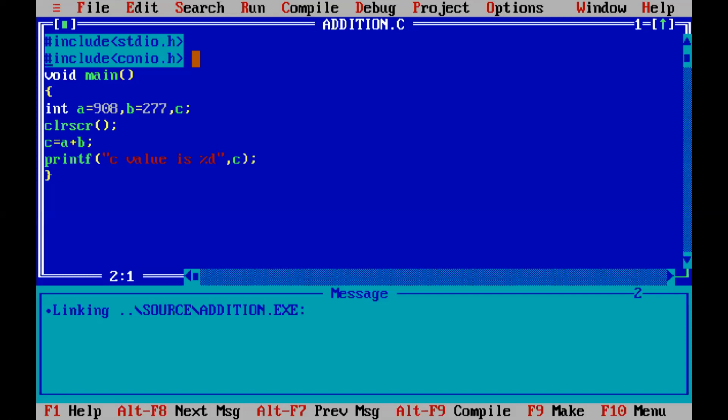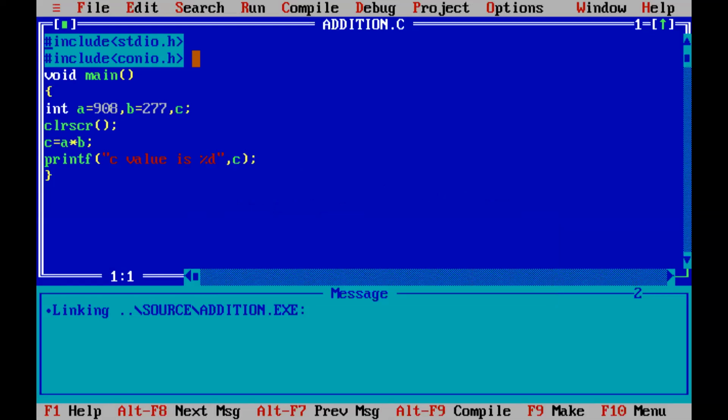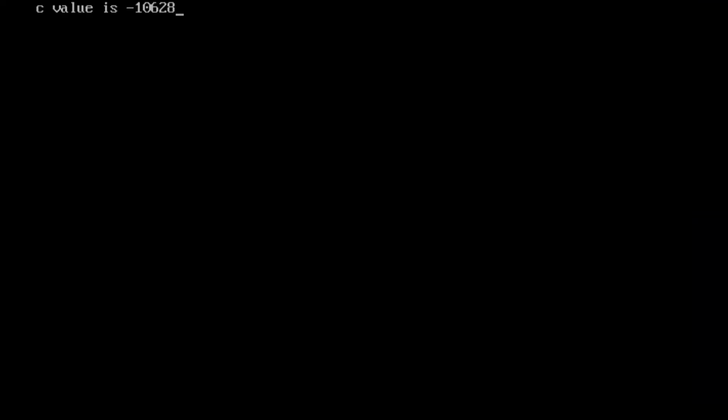If you perform multiplication, I will just modify the symbol here, that is the star operator, which we can also call the asterisk operator. Then again save your program, compile your program, then run your program. Just check the output. Yes, it comes out negative. Why?